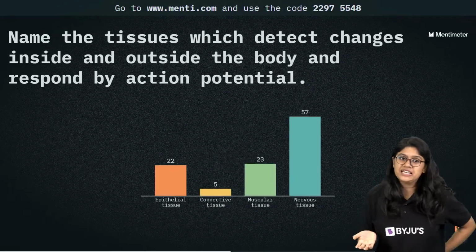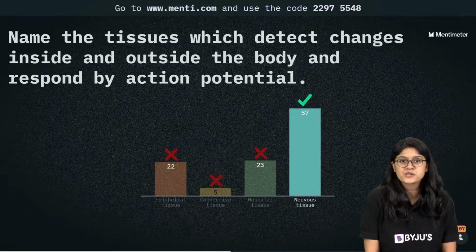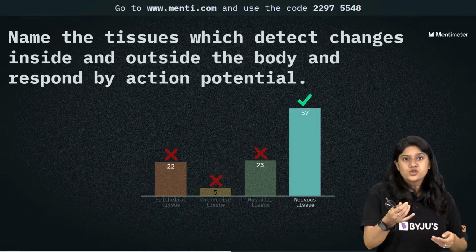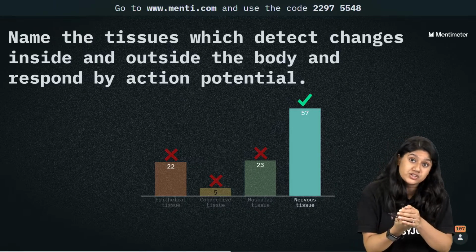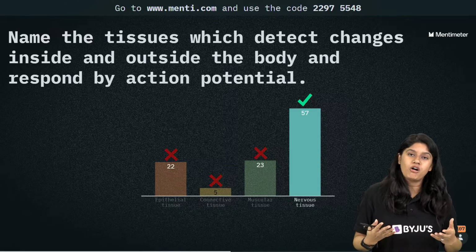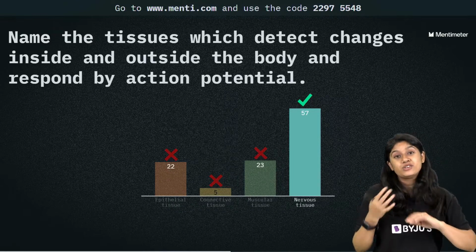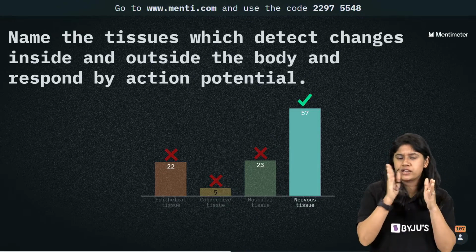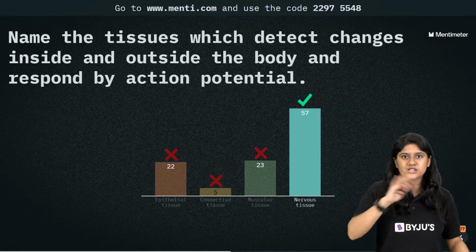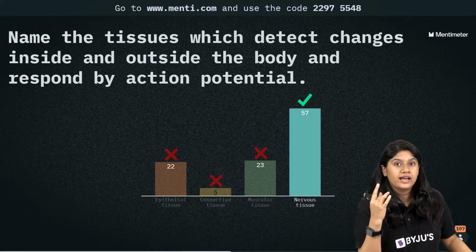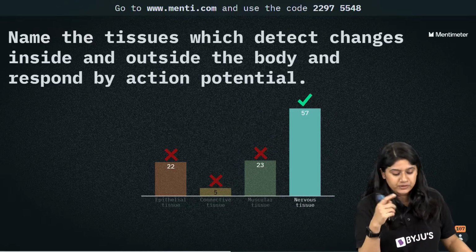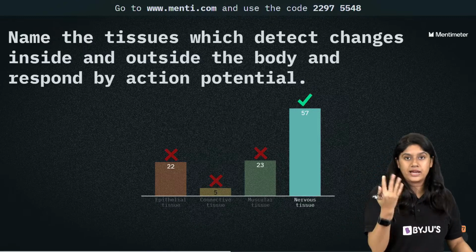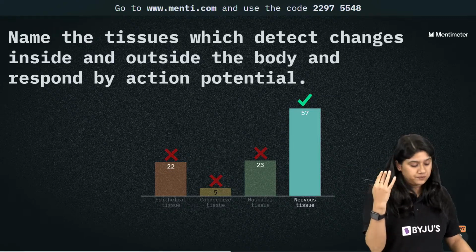Absolutely correct, everyone. The correct answer over here is the nervous tissue. Of course, we have the neurons, and they work on the chemical coordination. We always see electrical impulses moving, and when they release, a little bit of chemicals goes across and we get the signal. So it's a combination of the electrical impulse and the chemical coordination. The nervous tissue gives us a sense of the surroundings and what is happening. Take the signal, respond. Very good.